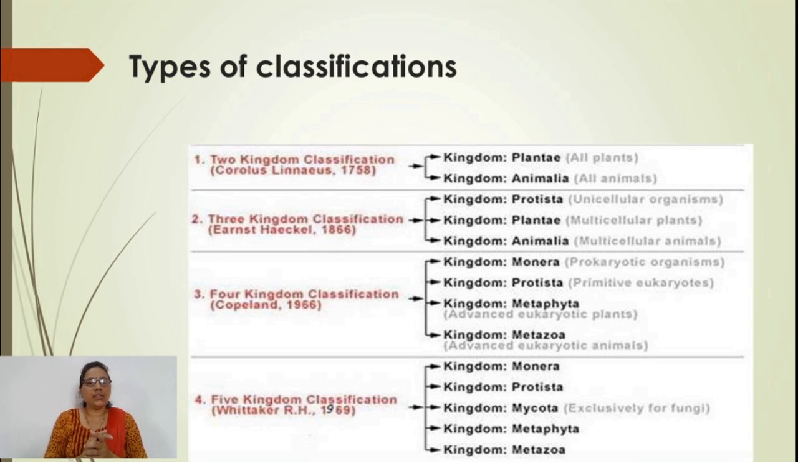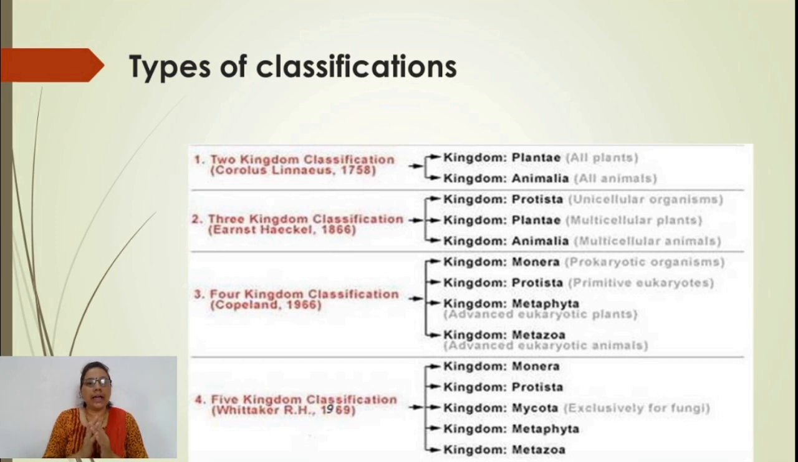Then R.H. Whittaker, in about the year 1969, proposed the five kingdom system of classification, because we know that the fungi, which are heterotrophic in nature, could not be kept in any of these four groups. So he prepared a separate kingdom called kingdom Mycota. It is also called kingdom Fungi, where all the heterotrophs are kept.